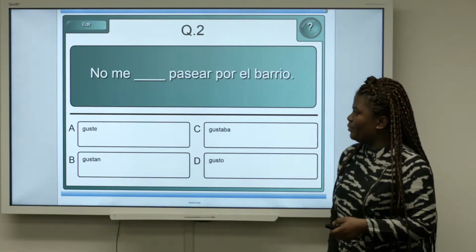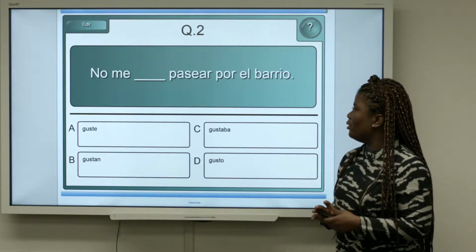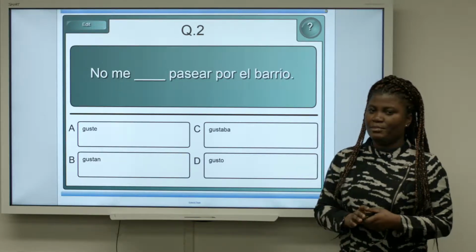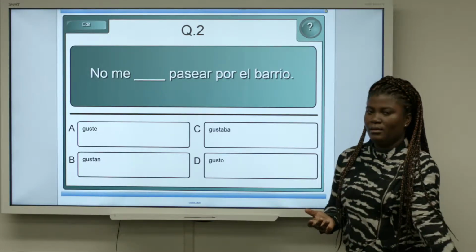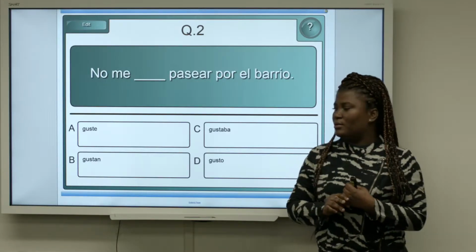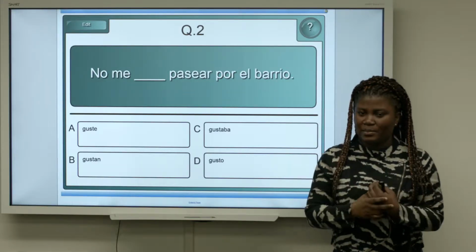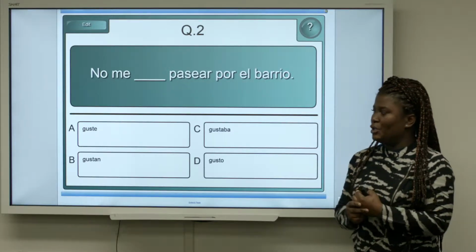The second example. No me dash pasear por el barrio. The verb is gustar, to like. So I don't like strolling in my neighborhood. We're looking for the verb gustar conjugated in the right person and in the right tense. The person is the first person singular, yo.